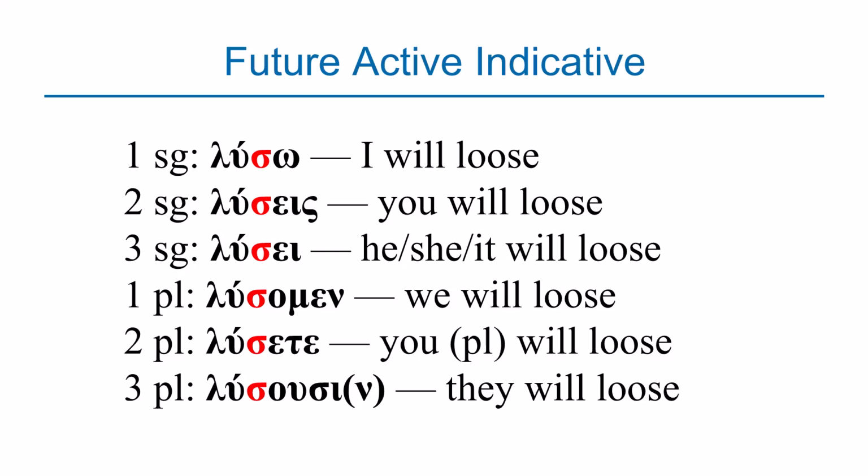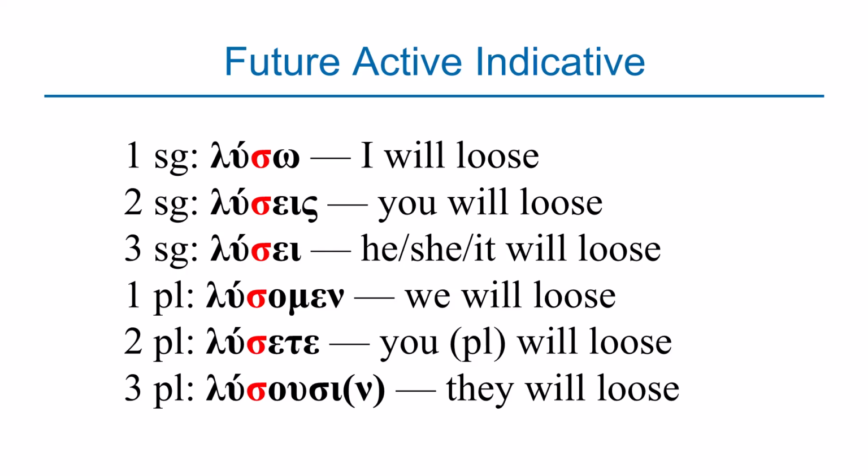In the first person plural, you have the word lusomen. In the present tense, it was luomen, which meant we lose. But now that it's in the future tense, it's lusomen, which means we will lose. In the second person plural, you have lusete, which was luete in the present tense. Now that it's in the future tense, it's lusete and it means you will lose. In the third person plural, you have lusousin, which was lousin in the present tense. But now in the future tense, it's lusousin, which means they will lose.